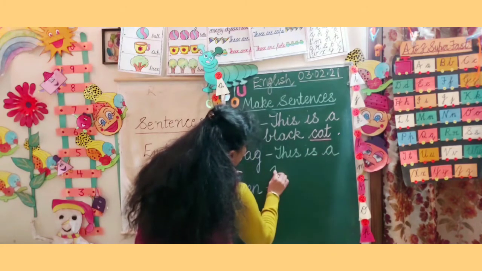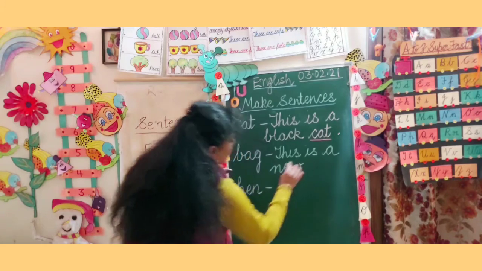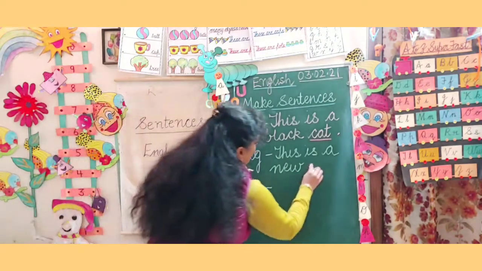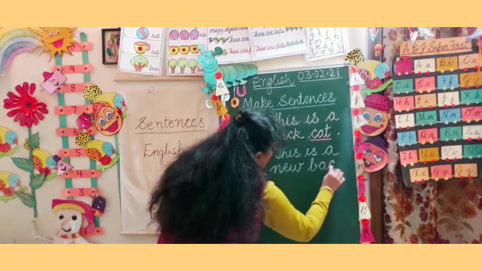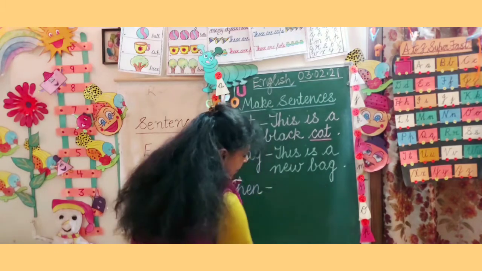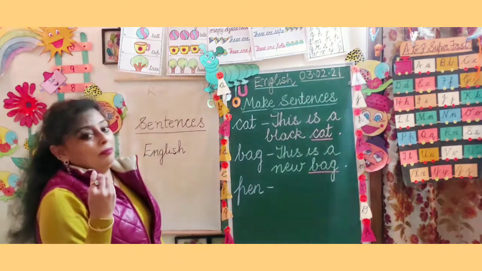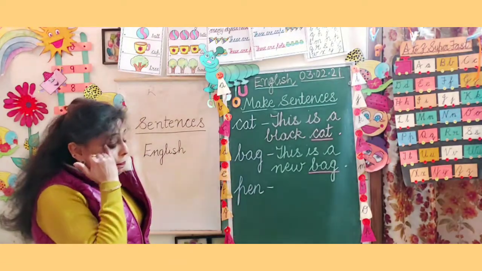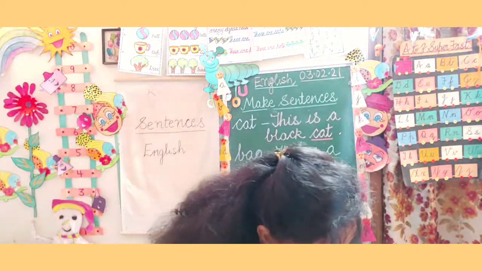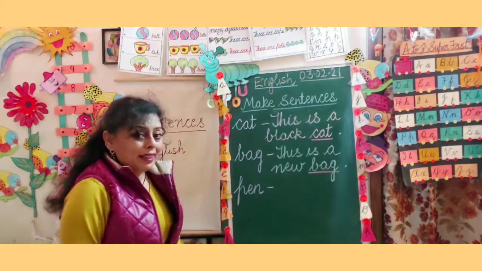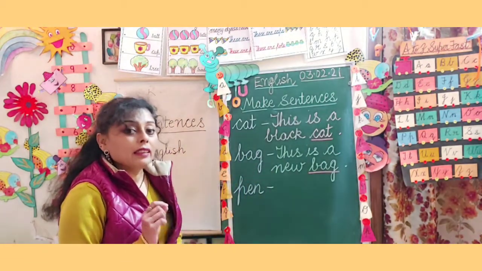The spelling of new, N-E-W, new bag. B-A-G, bag, and full stop, and we are going to underline the bag with red crayon. Clear? Now comes pen.